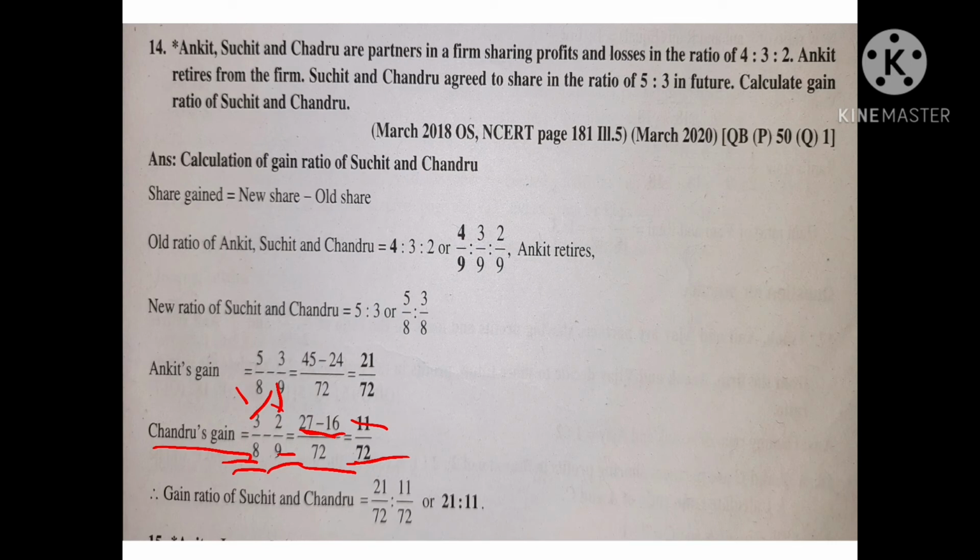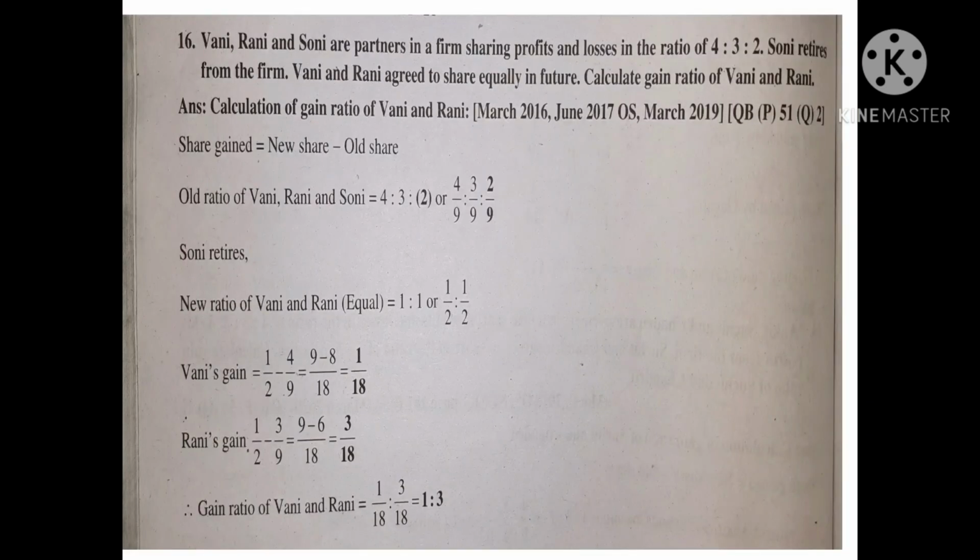Now you have the information. Write down the gaining ratio of Suchit and Chandru: 21 divided by 72 is to 11 divided by 72, or 21 is to 11. Next, third question. Don't write 16. It is the third.